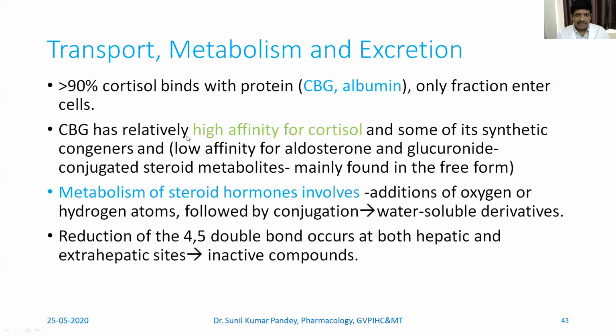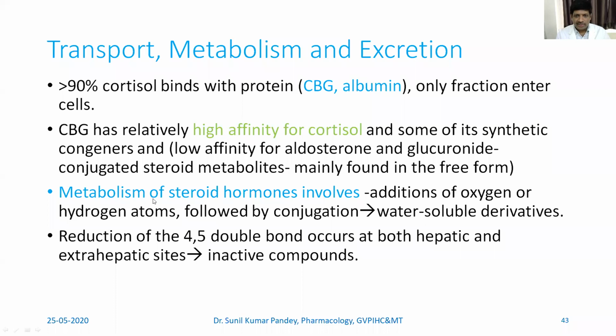Corticosteroid binding globulin has relatively high affinity for cortisol, mind it's a glucocorticoid, and some of its synthetic congeners, but low affinity for aldosterone and glucuronide conjugated steroid metabolites. Those are found mainly in the free form. So clearly we can say that corticosteroid binding globulin has higher affinity towards cortisol and lower affinity towards aldosterone.